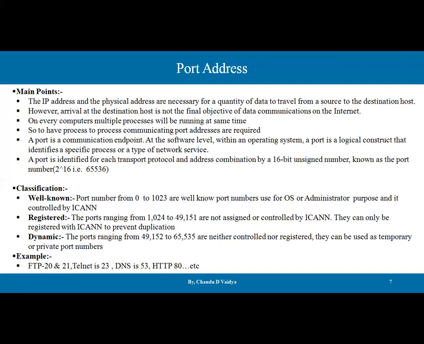On top of the MAC address and the IP address, different kinds of applications are running. Let's say I have Facebook and a Gmail application. For Gmail and Facebook, we need to identify them worldwide again. So as a suffix to that IP address, we assign a port address to identify process-to-process communication. For process-to-process communication to happen between host A and host B, with host A having 5 processes and host B having 5 processes, to identify and communicate between these processes distinctly, we require a port address.